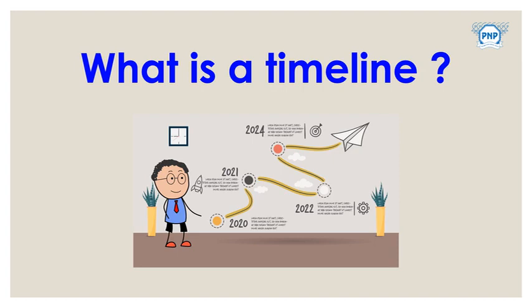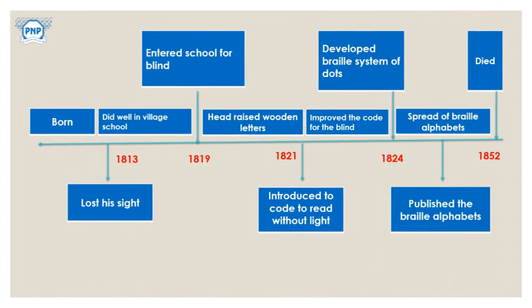On page number 4 you will get the chart, and in the chart they have given some of the information, like born, did well in village school, improved the code for the blind, published the Braille alphabet. But here I have given all the answers for your information.